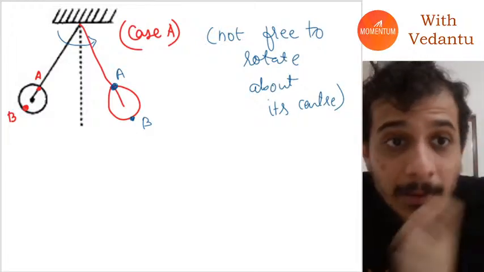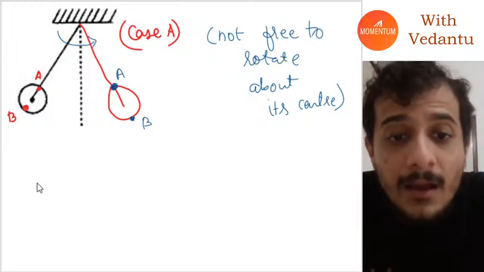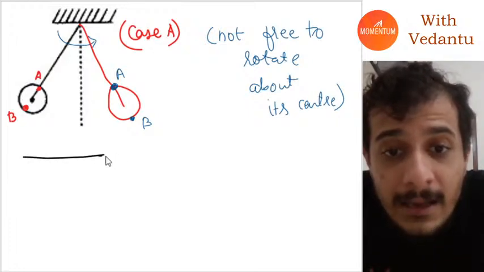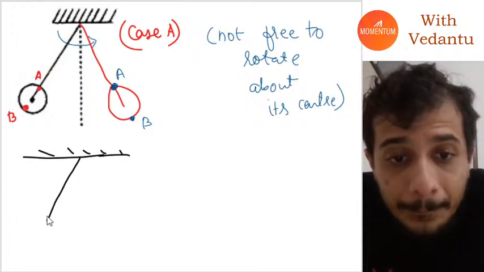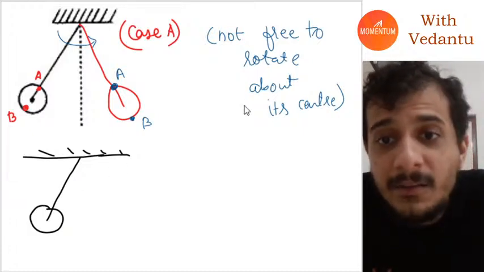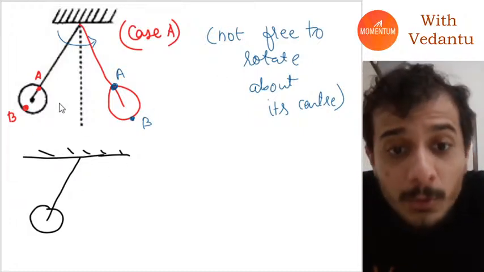What exactly is case B? Case B is where the disk is free to rotate about the center.